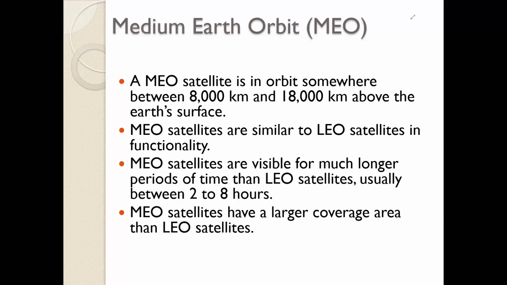ये हमने देख लिया live data में, हमने देखा कितना large था उसका coverage area. इसका जो contact period रहता है, जो LEO का सिर्फ 15-20 minutes था, because the height has increased, it has got a contact time with an earth station of 2 to 8 hours. So 2 to 8 hours होने के कारण क्या हो रहा है आपका?